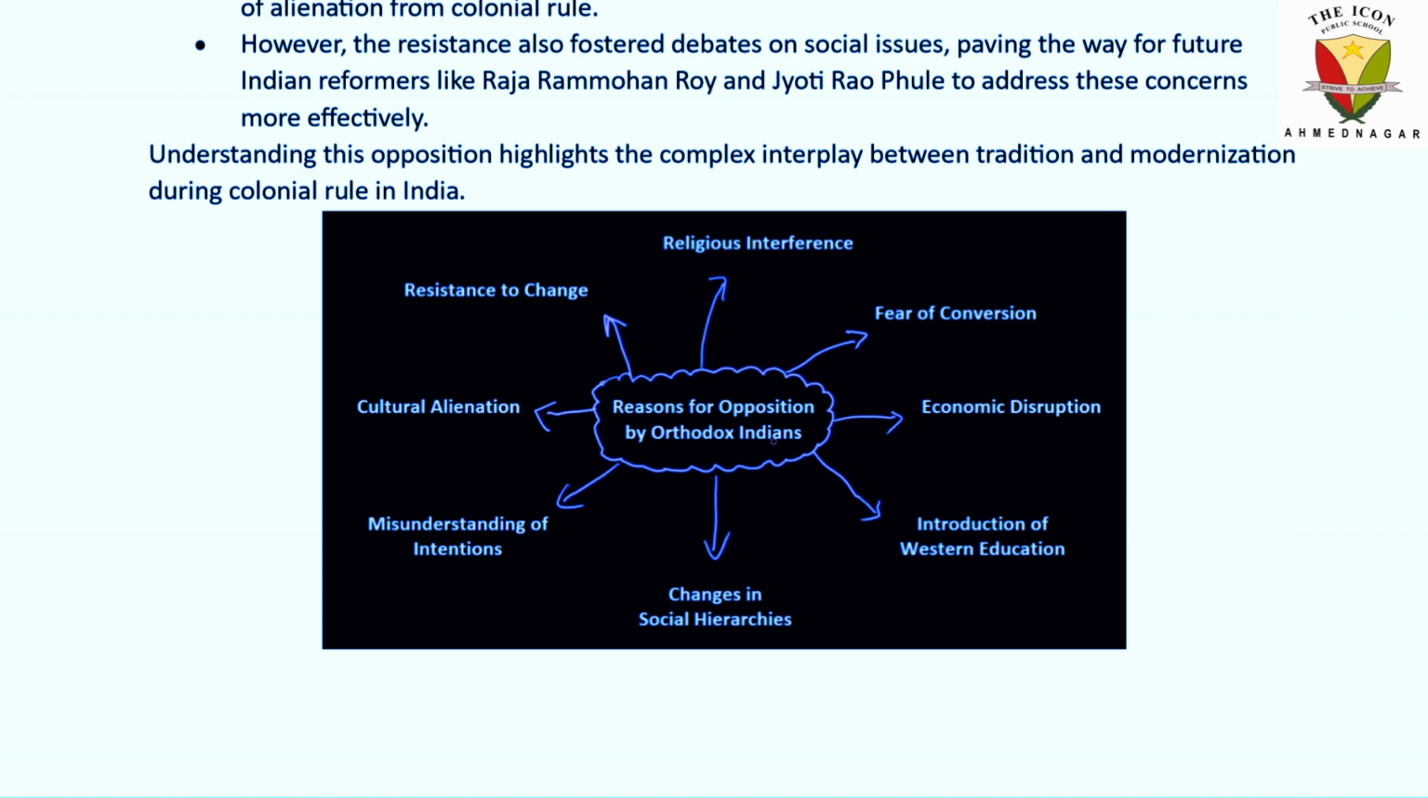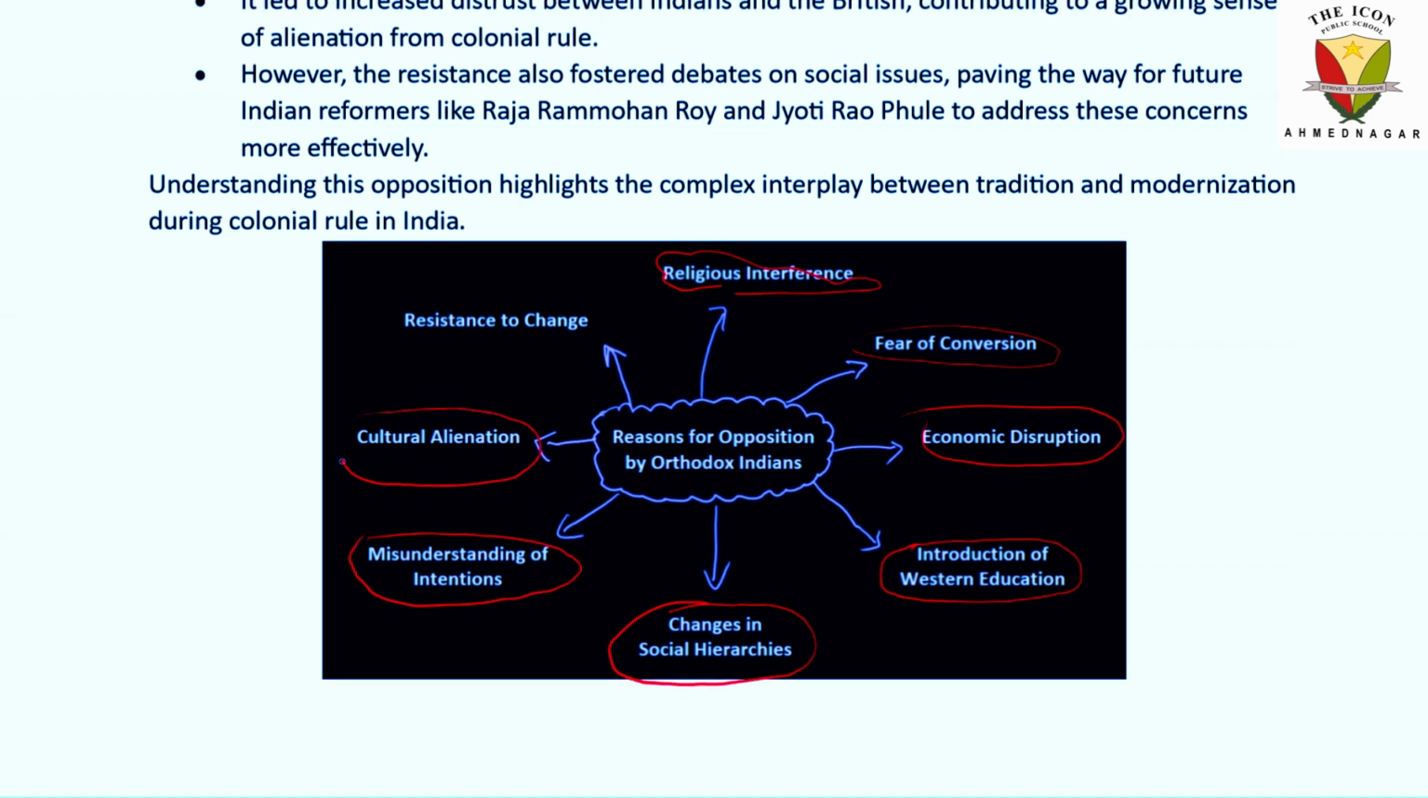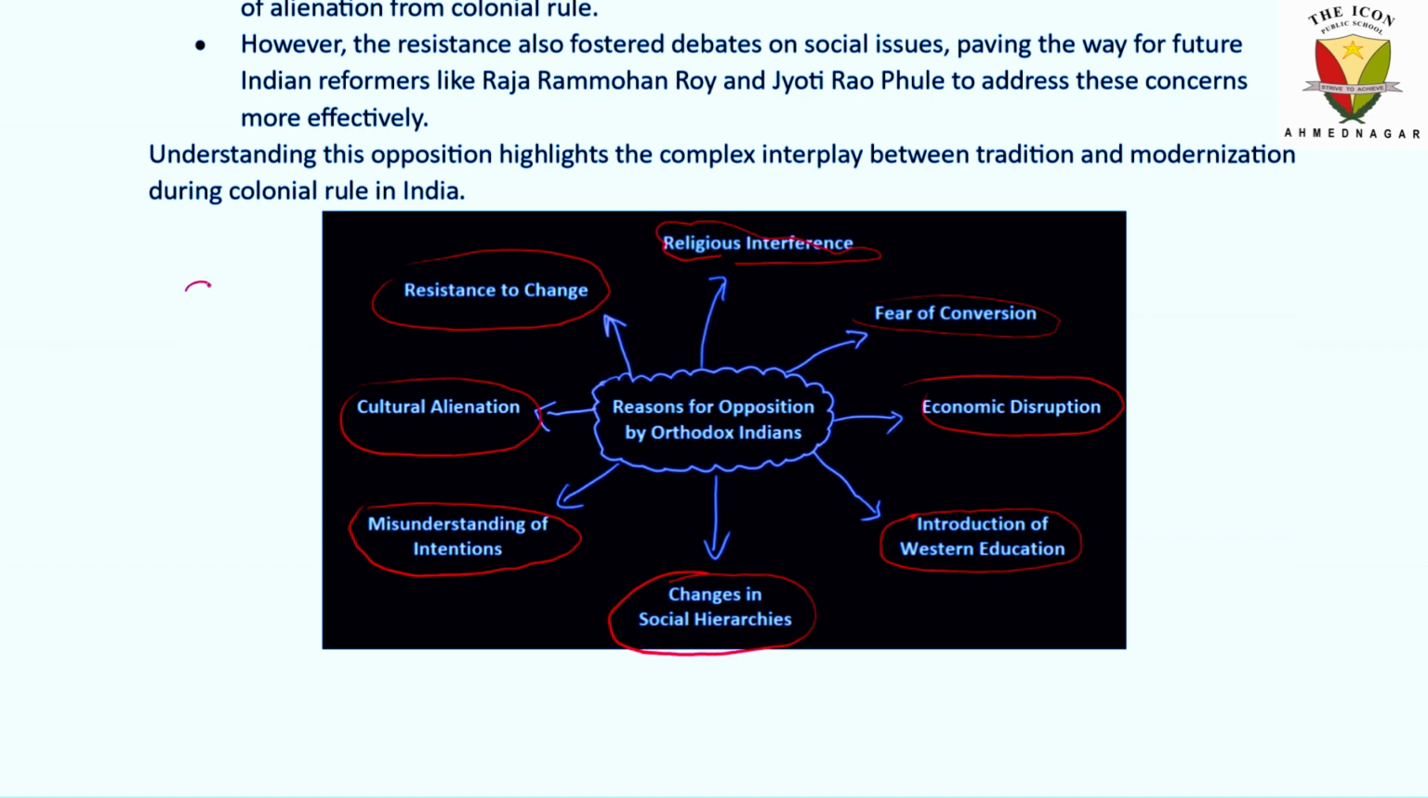Reasons for opposition by Orthodox Indians: religious interference, conversion, economic disruption, introduction of Western education, changes in social hierarchies, misunderstanding of intention, cultural alienation, and resistance to change. These were the factors and these were the reasons for opposition by Orthodox Indians. But keep in mind that this is for 3 marks. If you're writing this, it's okay. We are not having any problem. The answer will be looking good.